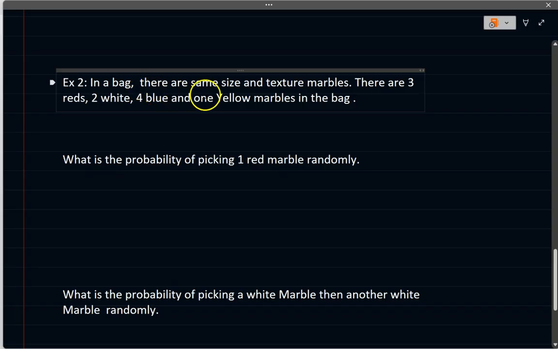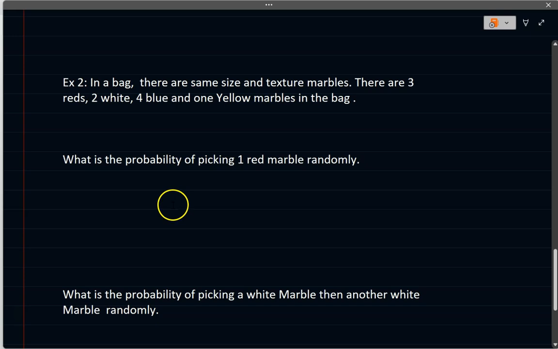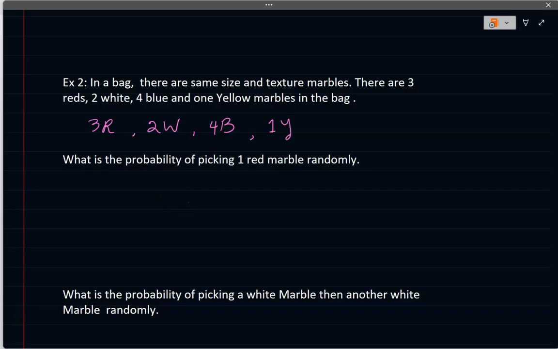In a bag, there are same size and texture marbles so that they're all uniform and you cannot tell them apart by touching them. There are 3 red, 2 white, 4 blue, and 1 yellow marbles in the bag. So we do know what is in the bag. All right, let's write it up. We have 3 red, 2 white, 4 blue, and 1 yellow.